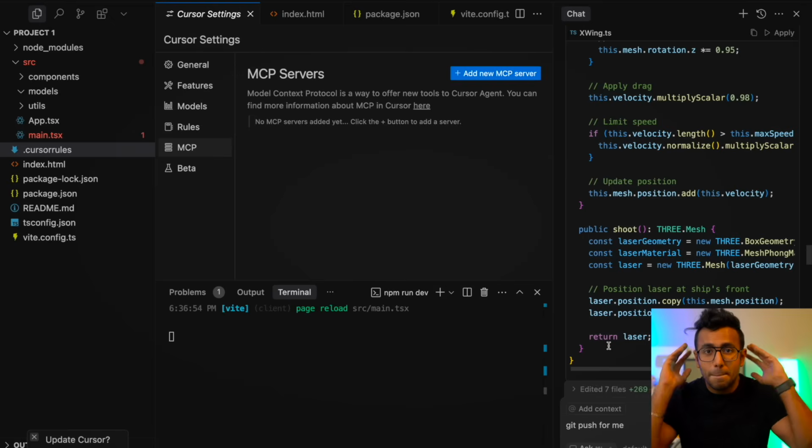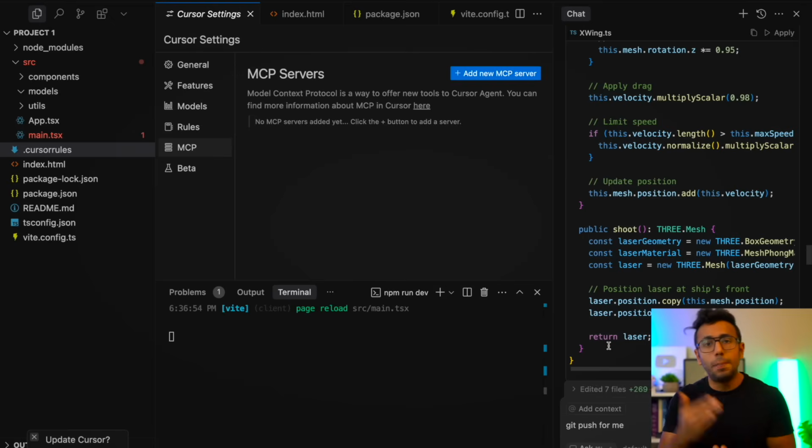So MCP is going to be magical. There will be MCPs for browser agents. You have seen OpenAI's Operator. You will have access to that, all of it, in your Cursor AI agent soon. There are so many browser agents already available right now, making things easier, converting three lines of commands into one command in the Cursor AI agent. So it's going to be a magical thing happening. So stay tuned. That's my Cursor AI workflow.